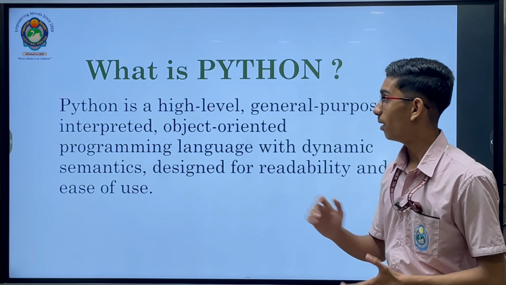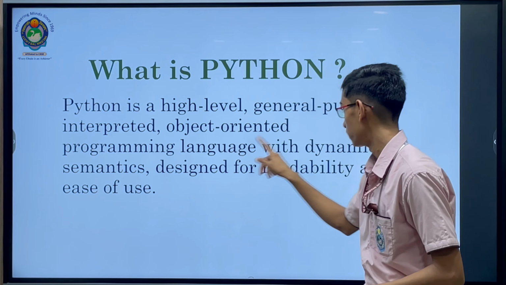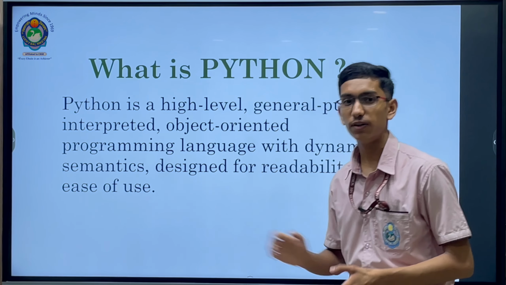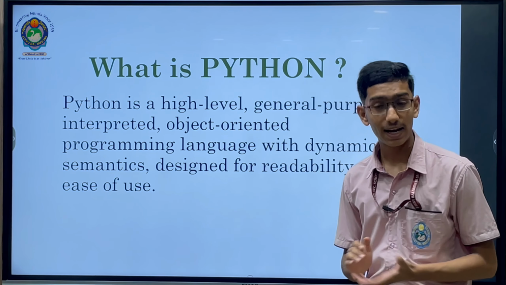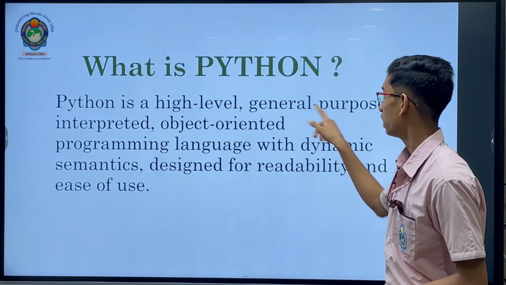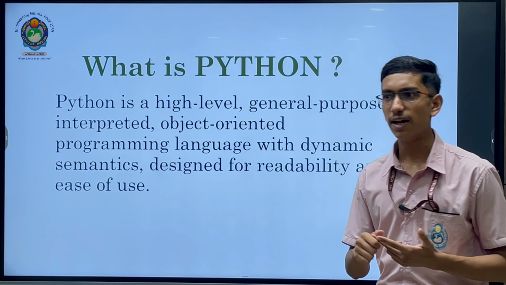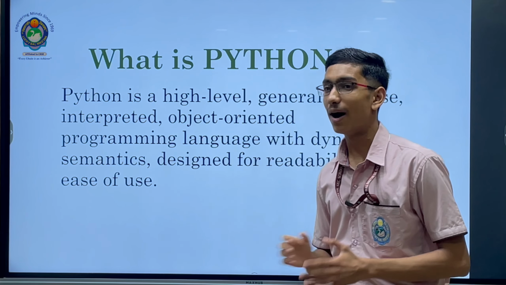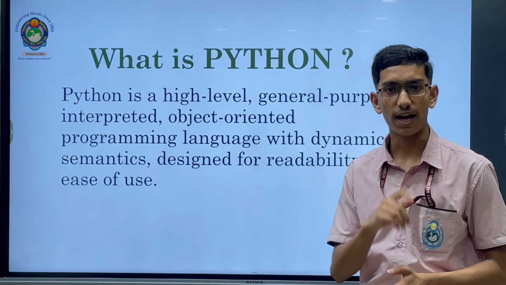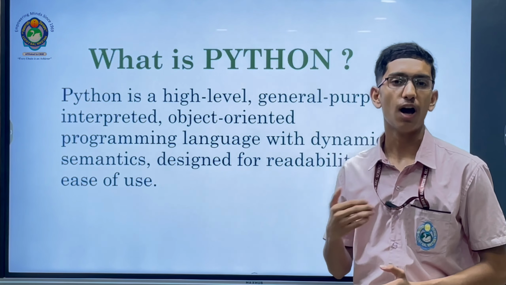So, what is Python? Python is a high-level, general-purpose, interpreted, object-oriented programming language with dynamic semantics, designed for readability and ease of use. If we decode it word by word, Python is high-level in nature. It means it can be user-readable. General purpose: it can be used for various purposes like web development and AI development. Interpreted: Python is an interpreted language. It reads code line by line, and if there is an error, it gives the error, and if there is no error, it runs the code line by line and gives the output.